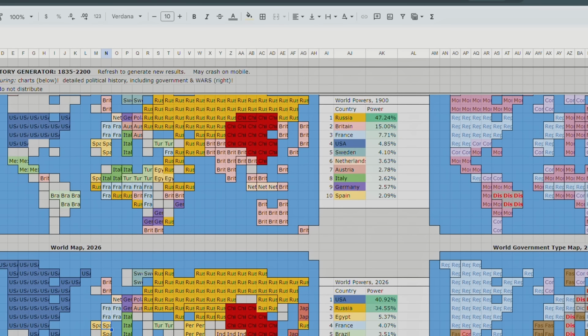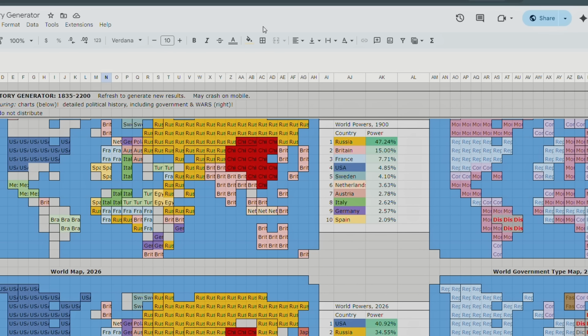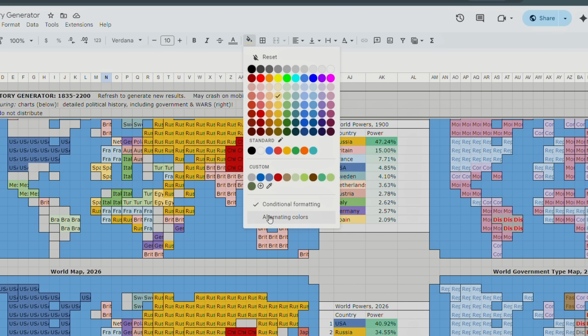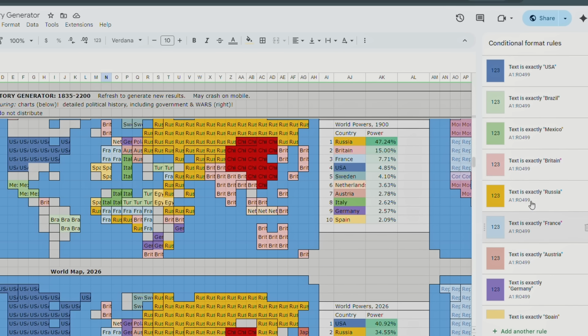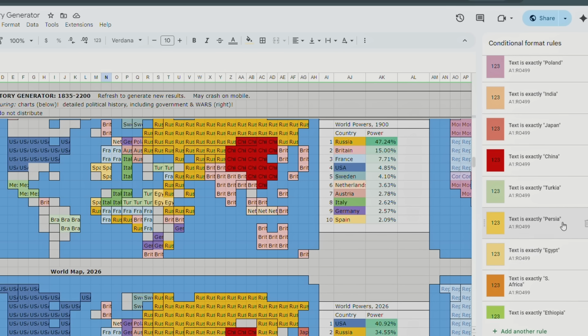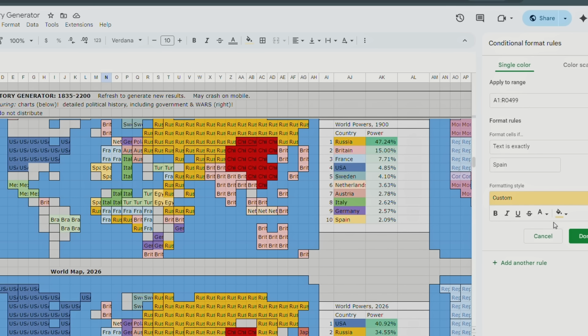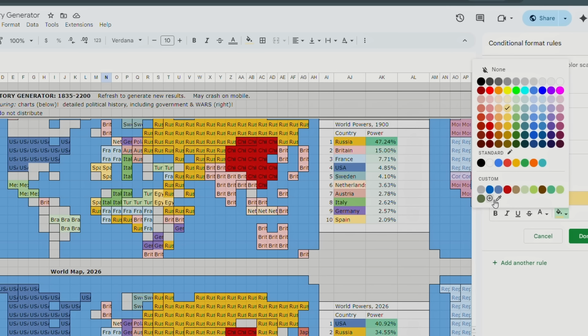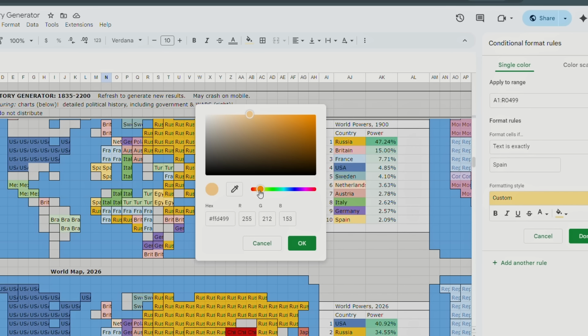So let's go down here. Let's go over here, conditional formatting. This is the conditional formatting for each country. There's a little bit of a behind the scenes thing. So let's go to, did I just miss it? Where's Spain? Spain. And let's make it a more warm, reddish orange, right? Kind of like over here. That's a bit close to India, so let's make it even a little bit more red. Maybe that's a bit too red, that's a bit too pink.